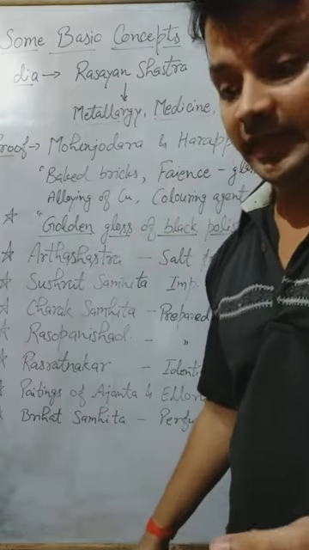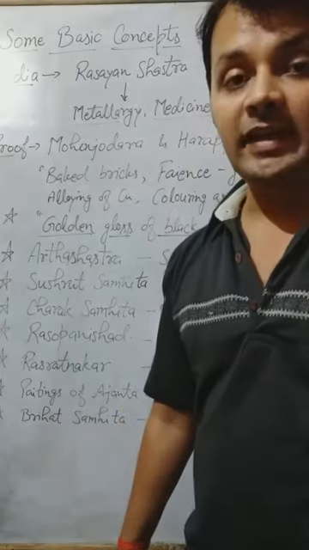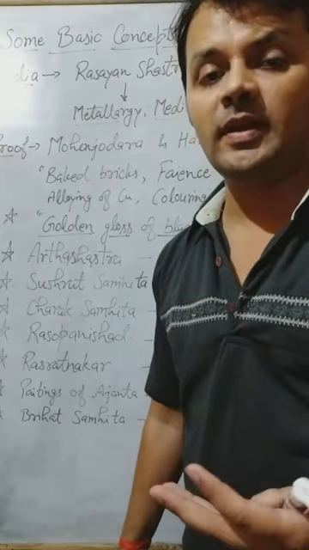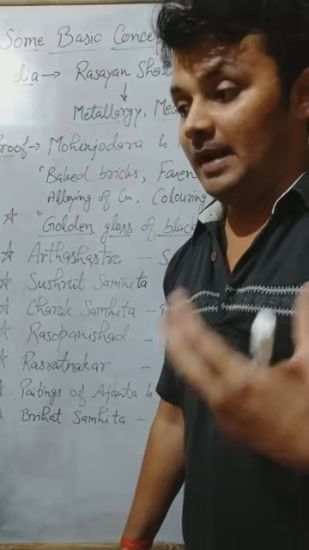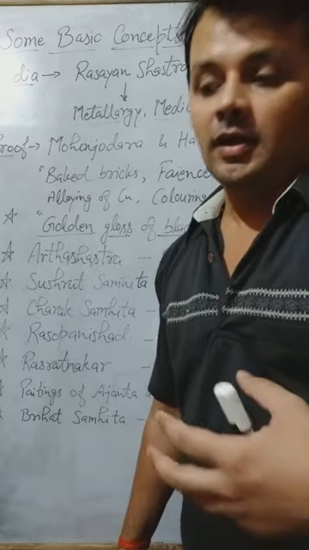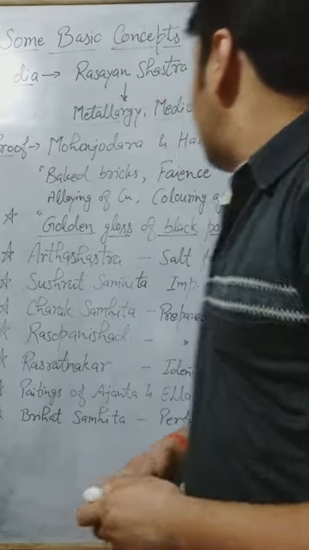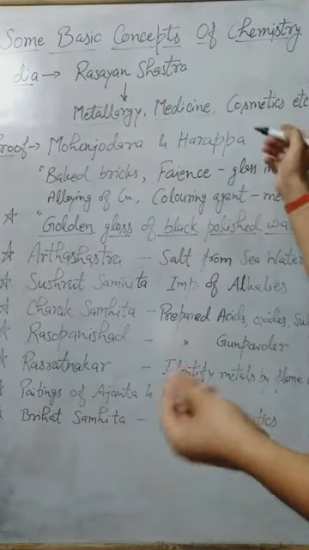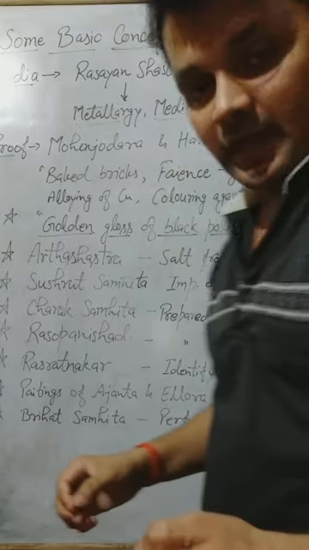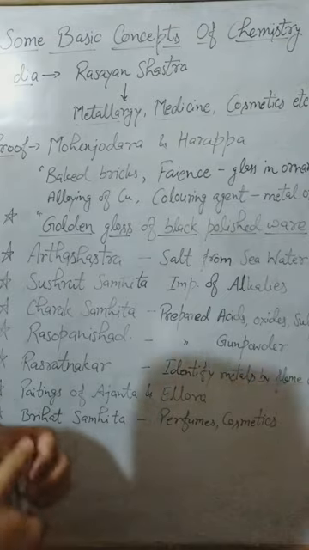Like you have studied about the great Maharishi Charak, Maharishi Sushrut. They performed so many difficult medicinal works in ancient time which are not possible in today's world also. And cosmetics, basically very important in today's life. Nobody can imagine his life without cosmetics, right?